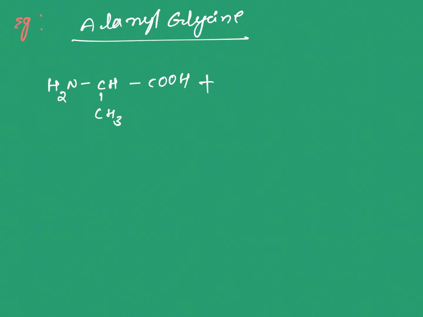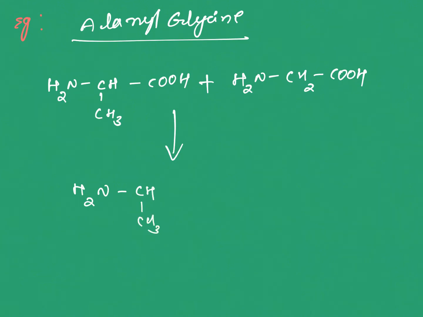Which amino acid is interacting? Next is glycine, NHCH2COOH, and it is converted into NH, CH3, C double bond O, NH. It is an amide linkage, CH2COOH. If you look clearly, the left side is the N terminal